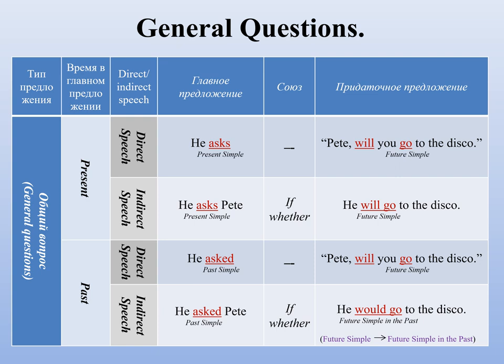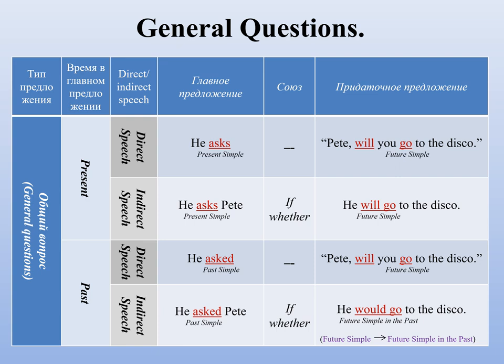Now moving on to making reported questions. Examples. In direct speech, he asks, Pete, will you go to the disco? The verb asks is in the present simple. That's why we don't change the tense in reported speech. He asks Pete if or whether he will go to the disco. You see, we use the if or whether instead of question.